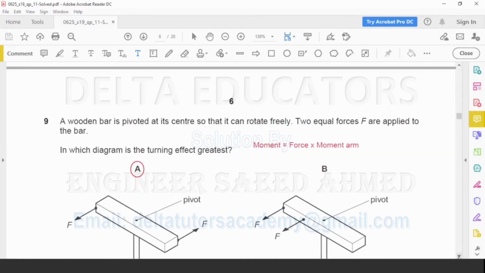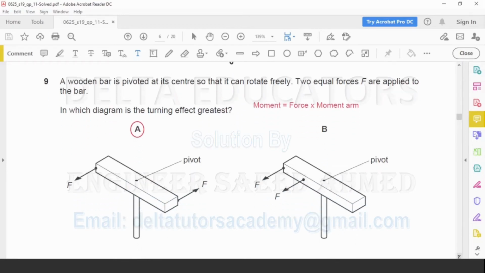Question number 9. A wooden bar is pivoted at its center so that it can rotate freely. Two equal forces F are applied to the bar. In which diagram is the turning effect greatest? Turning effect, or moment, is the product of force and moment arm. What is moment arm? Moment arm is the perpendicular distance from the pivot to the line of action of the force. This distance is called the moment arm. So the moment will be more where the moment arm is more.